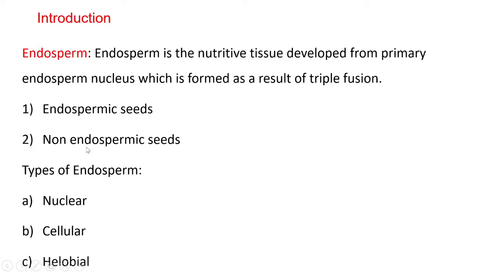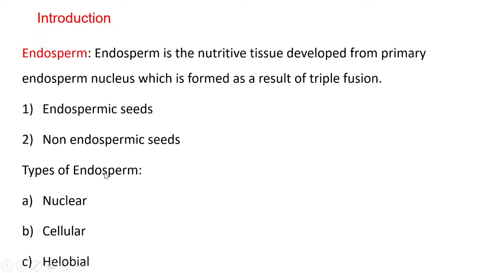The second type of seeds are non-endospermic. They are also called exalbuminous seeds. In these seeds, the developing embryo utilizes the whole endosperm in the development of the seed. Thus, endosperm in this case is not preserved. It remains in the form of a layer of perisperm. For example, all leguminous seeds.